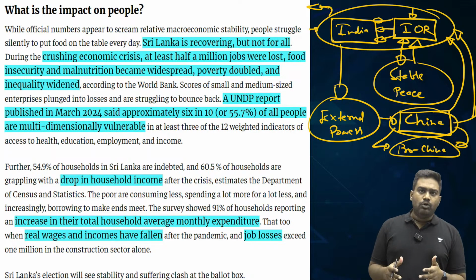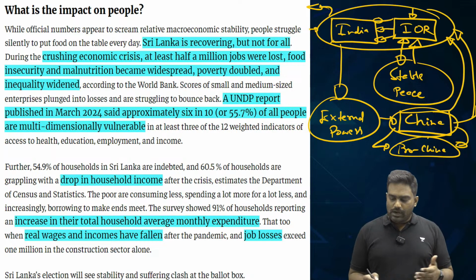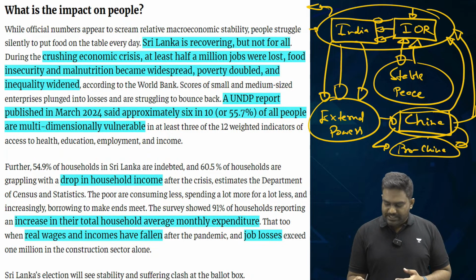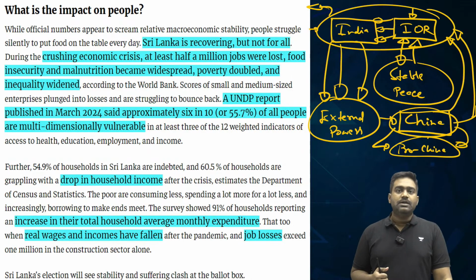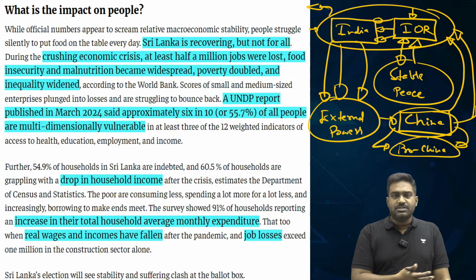So this is what India would look out for. India would look out for the possible threats that might emerge following the elections. We just want a peaceful transition. We want a stable government which balances India's interests with its relations with other countries. We have no problem if Sri Lanka is close to China.